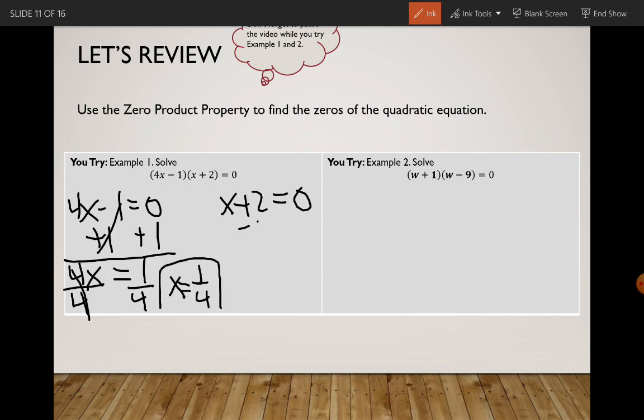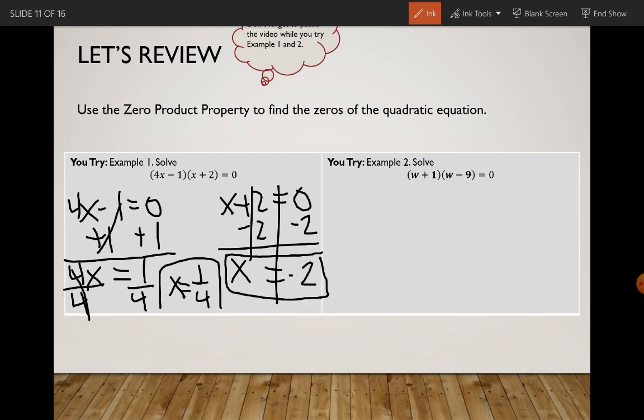And for the second one, we subtract 2 from both sides. So we'll have x equals negative 2 as our second zero. So our solutions here would be x equals 1/4 and x equals negative 2.